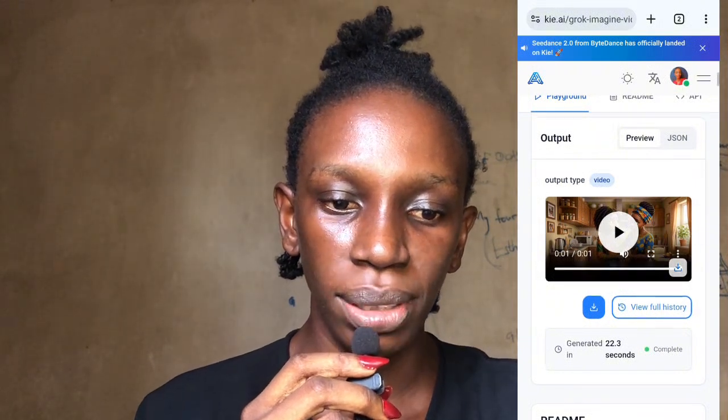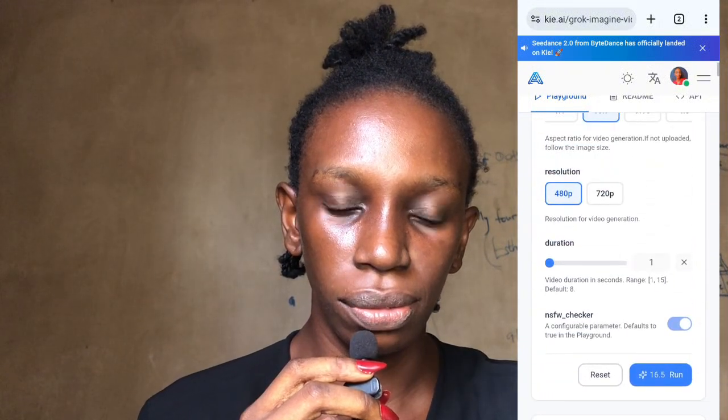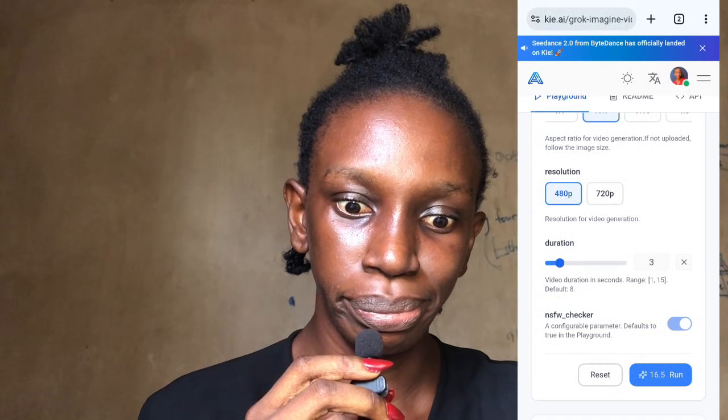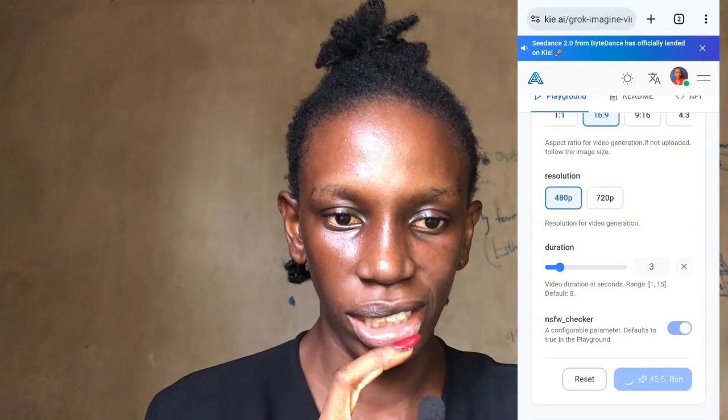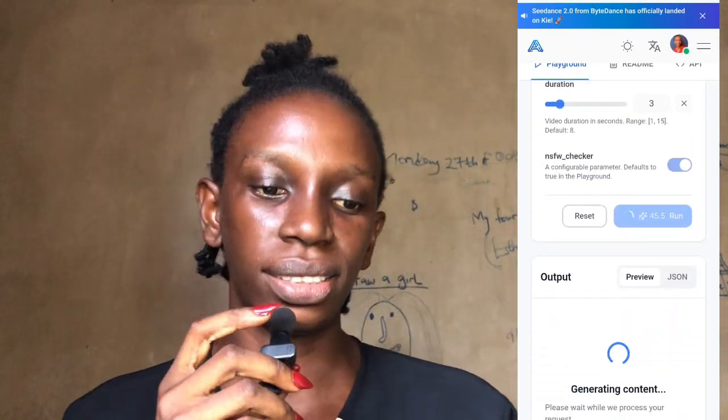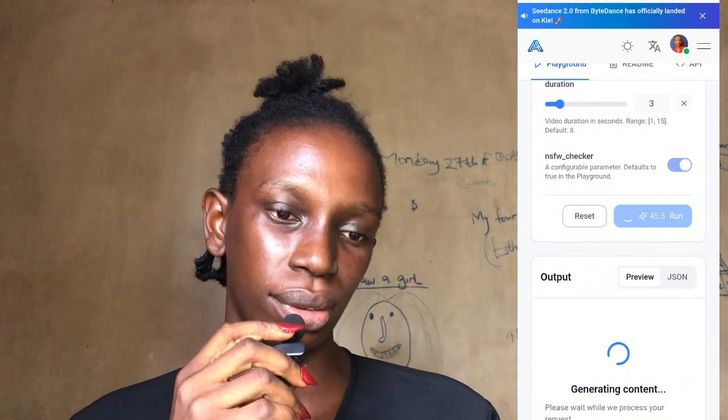Okay, that is what it could bring out for 1 second. Now let me see if I can make it 4. Okay, it's generating for 3 seconds. So let's see what is going to generate for 3 seconds.